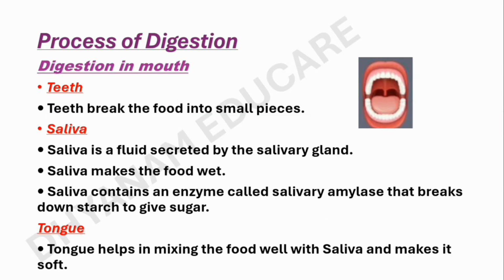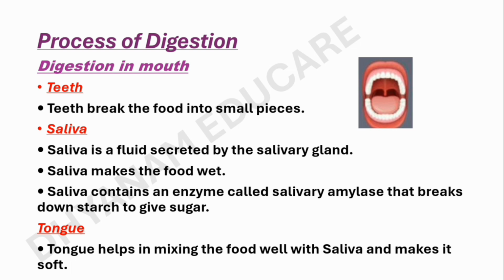Now let us discuss the process of digestion. We eat various types of food, which has to pass through the same digestive tract. Whatever food we eat should be made soft and wet, because if it is rough and dry, it cannot travel through the alimentary canal.